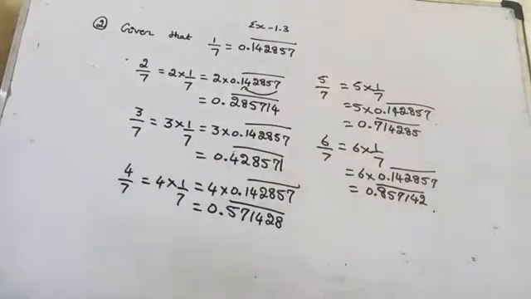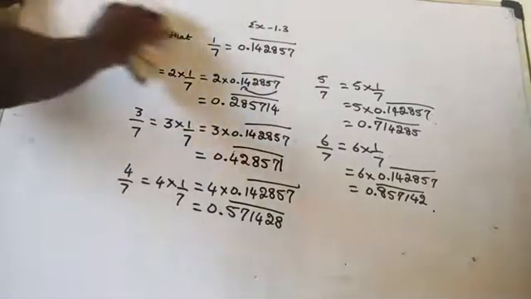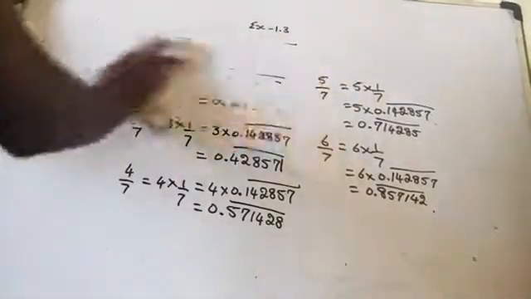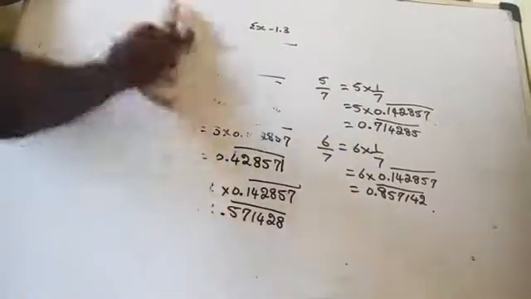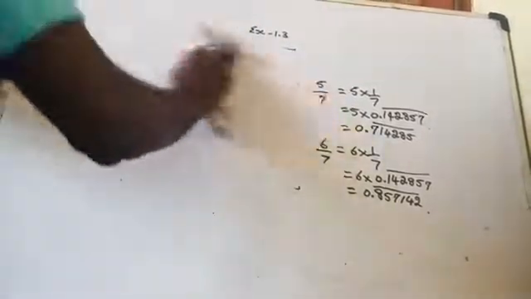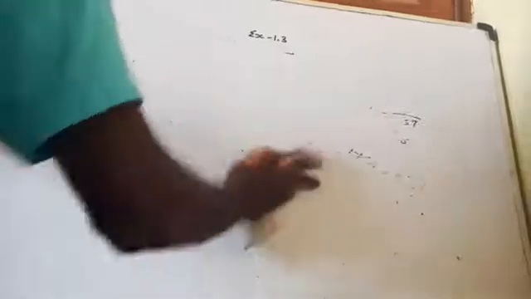Yeah. The next question is, express the given decimal in the form of P by Q. That is question number 3. Question number 3 now.